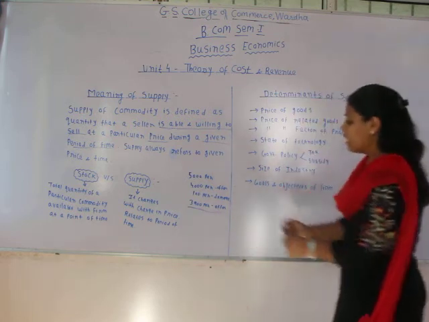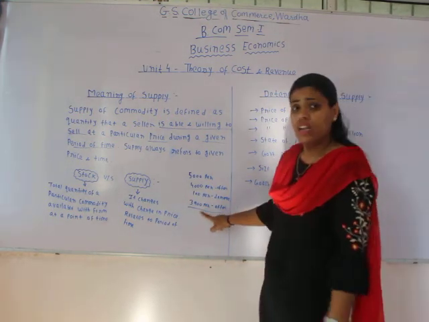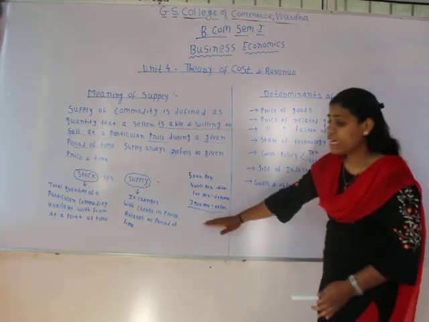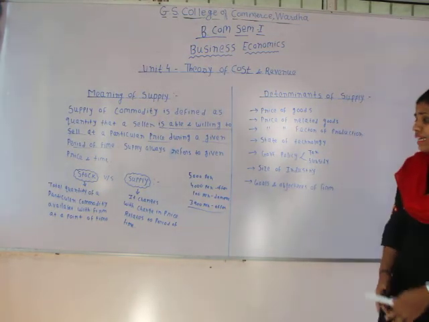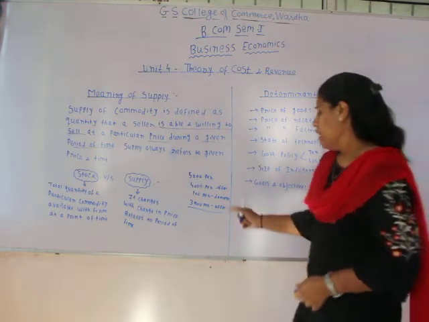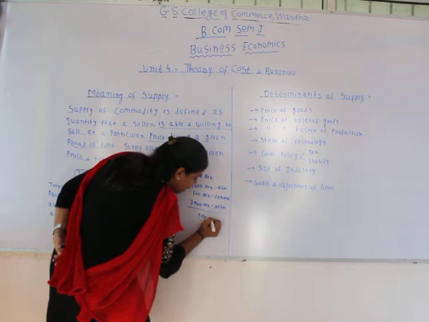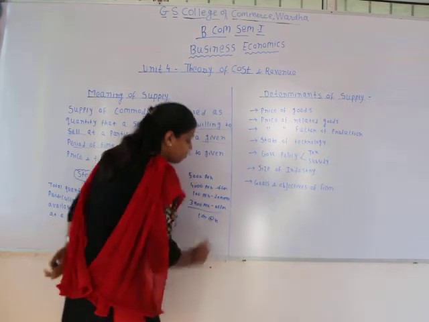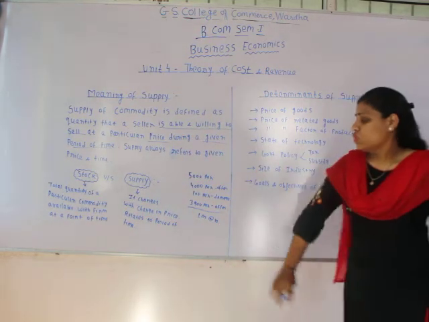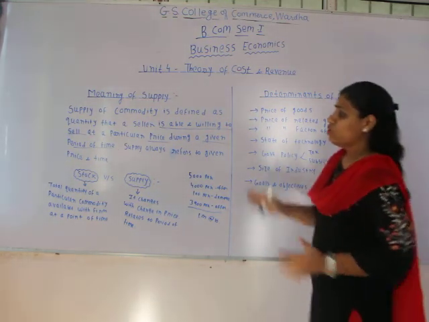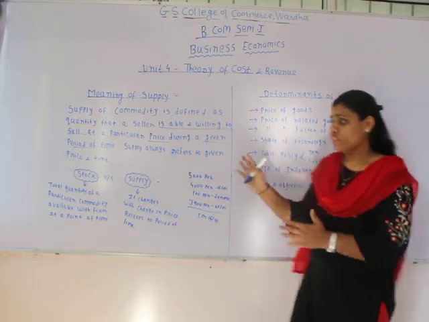Why? Because here the supplier is able to supply those pens in the market. The supplier is willing to supply those pens in the market, and we will say that they would be supplied in one month, so there is a time period, at the cost of ₹10 per pen. So there is a price as well. So these 3,900 pens would be called supply. I hope now you are clear with the meaning of supply.